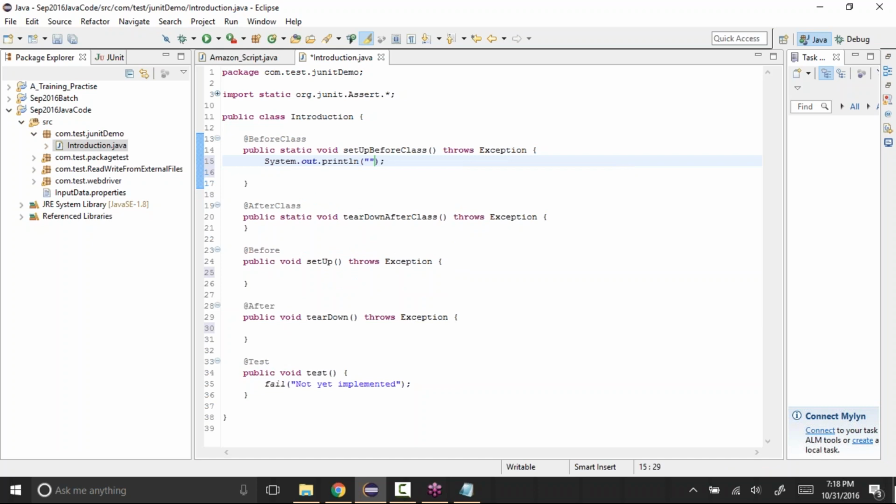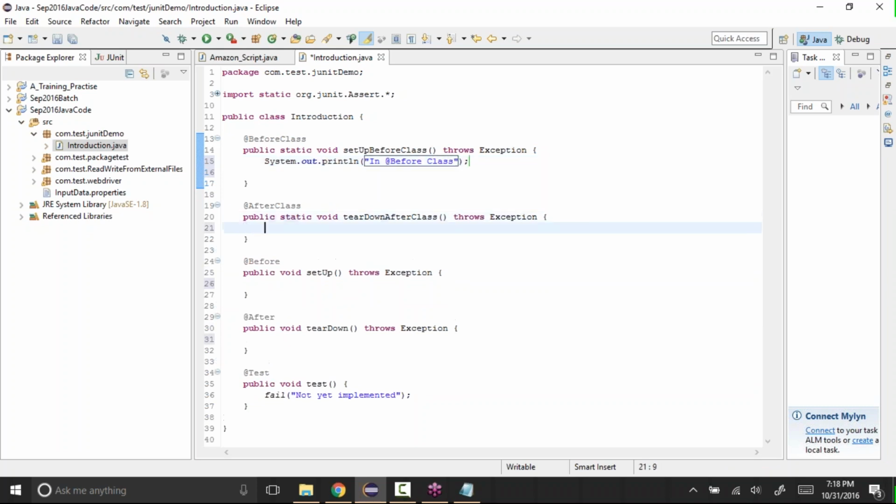Okay, let's say in @before class. And the same thing, I'll put one more system.util in @after class code or something. Okay, like this, after class code, and then setup.